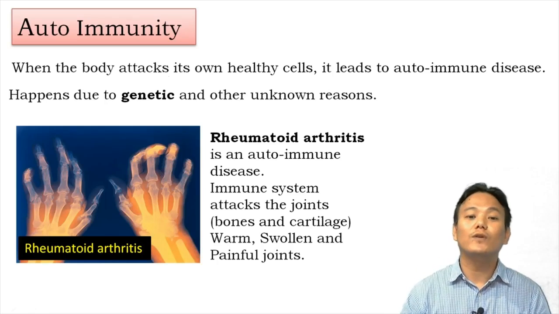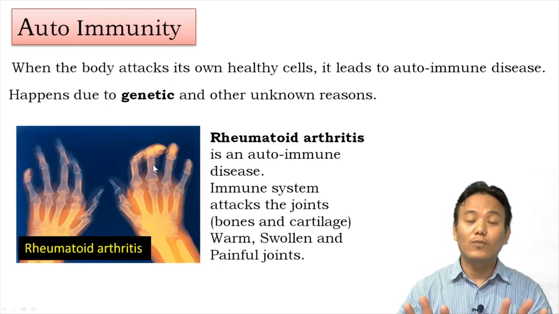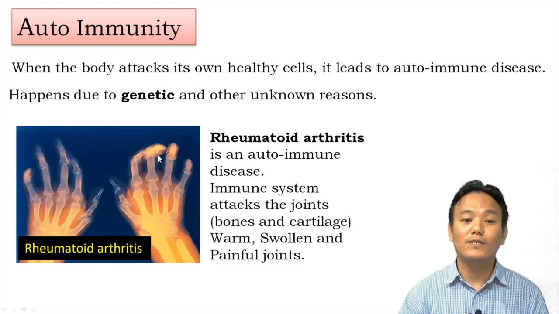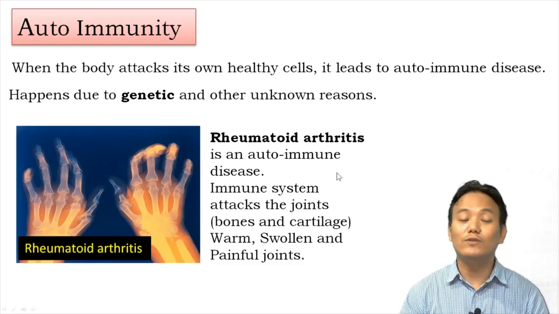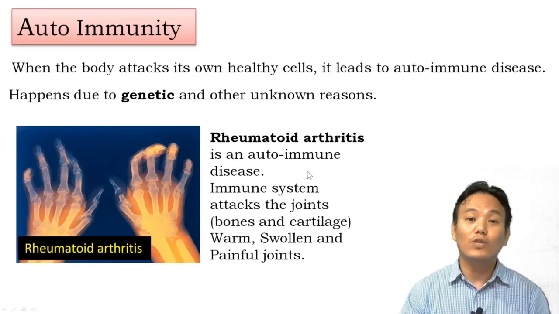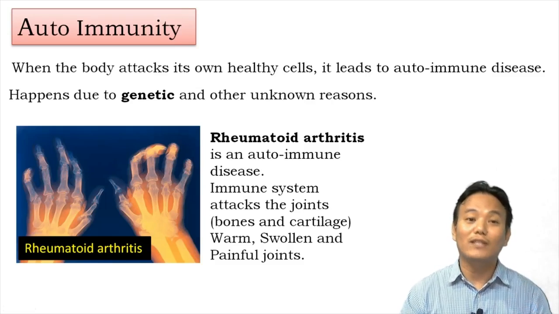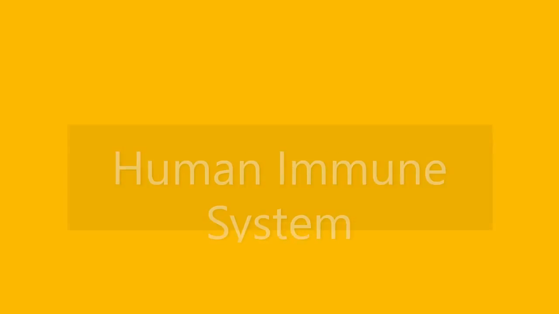It leads to very painful conditions, and it can also deform your digits. It can lead to swelling and deformation. Look how the fingers get crooked. So rheumatoid arthritis is an example of an autoimmune disease in which the body's own immune system attacks the body's own normal healthy cells. I hope you're clear regarding autoimmunity.